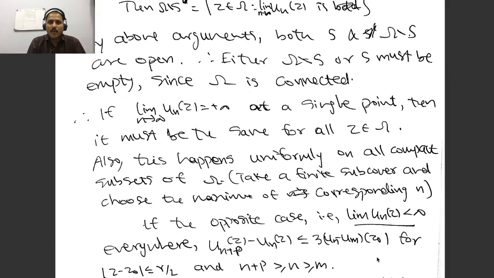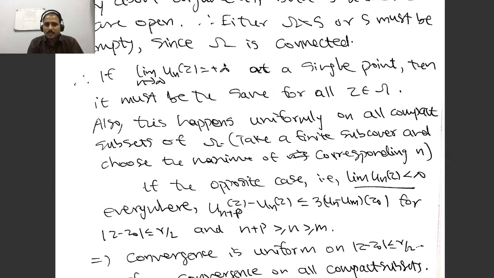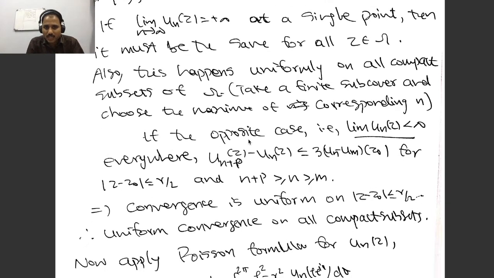So finally what we obtained: if you form the set of all z belonging to omega where the limit is plus infinity, then that is an open set, and its complement is also an open set. So one of them must be empty by connectedness of omega. Therefore if this happens at a single point, then it must be the same for all omega, and it will happen uniformly on all compact subsets. That is a very easy compactness argument.